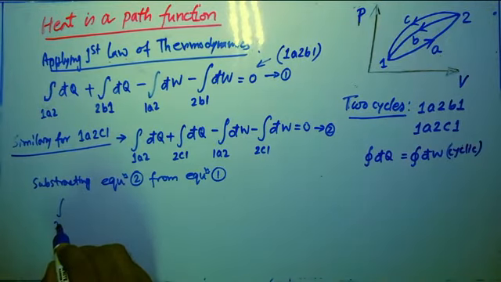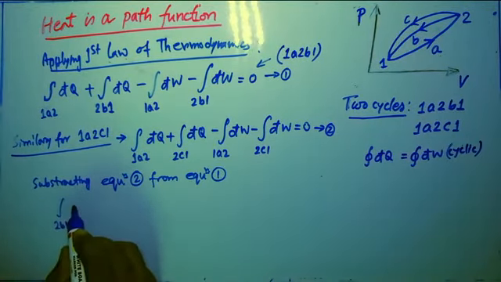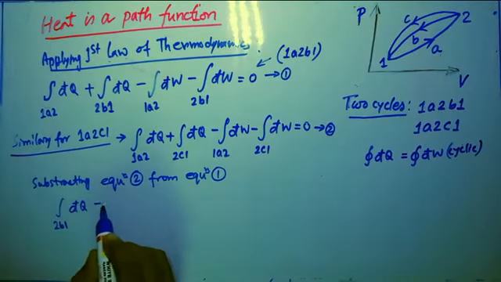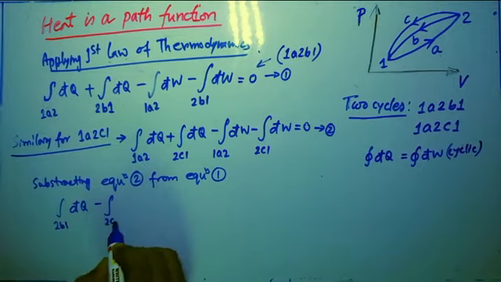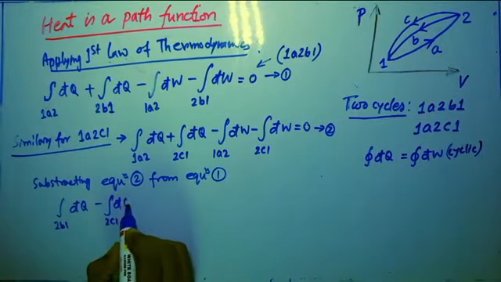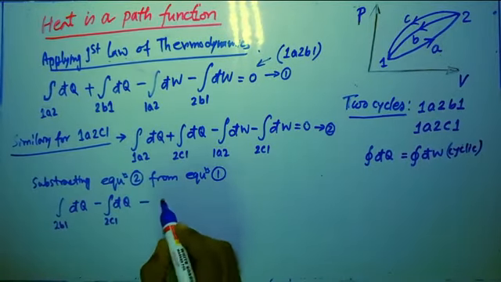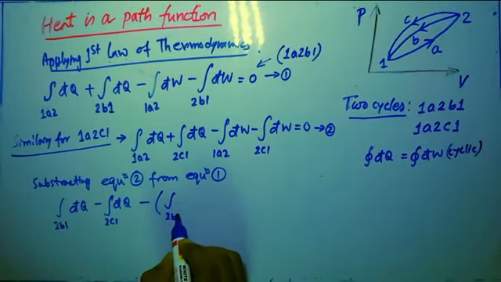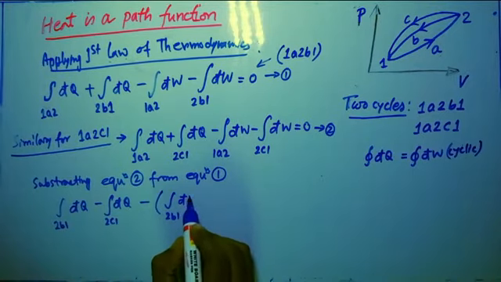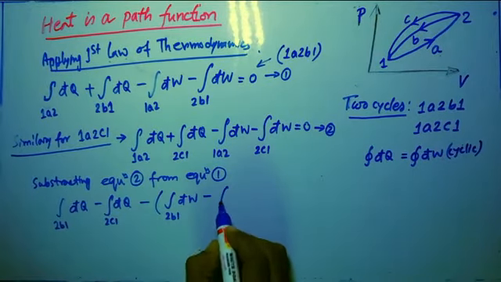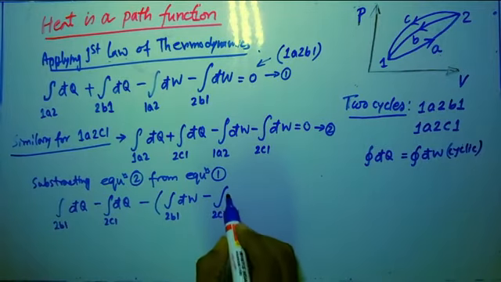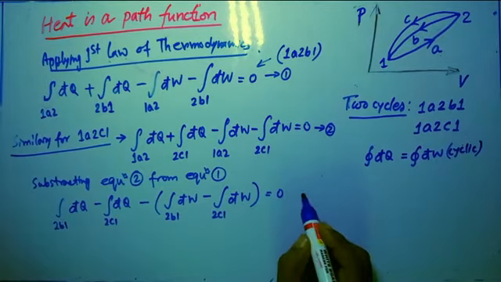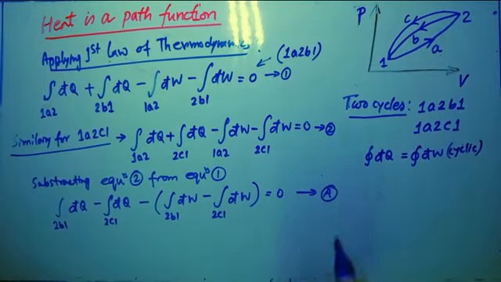Result is one term will be cancelled, so I can write the final term, integration of 2b1 d cut q minus integration of 2c1 d cut q minus, I am taking as a common, so it will be written like this, integration of 2b1 d cut w minus integration of 2c1 d cut w equals to 0. That is, I am taking as equation number A.